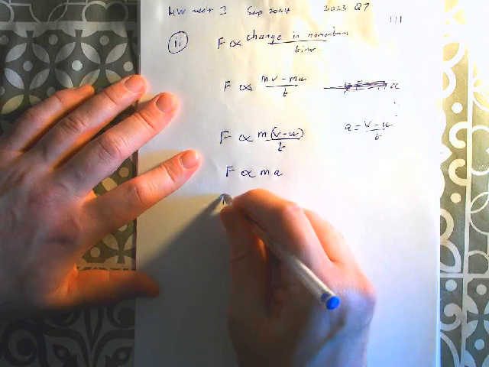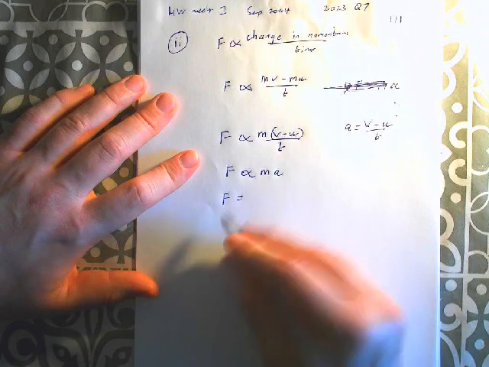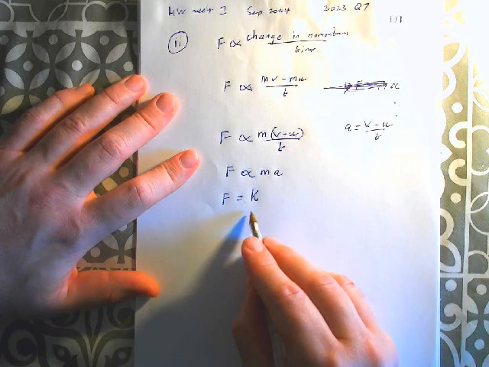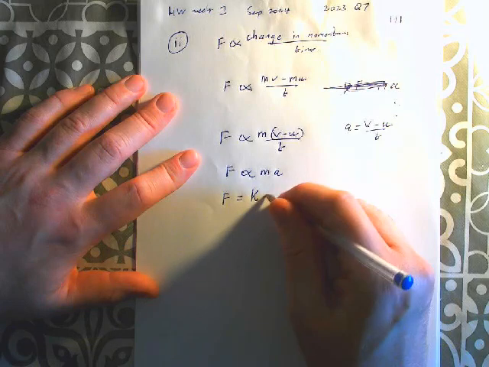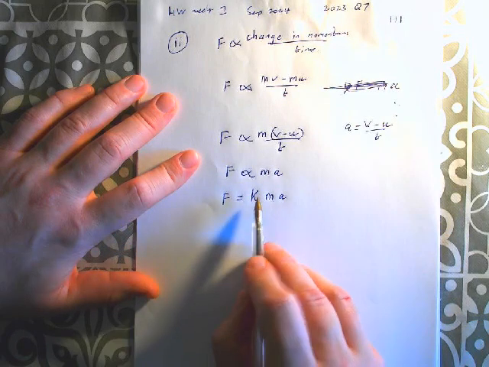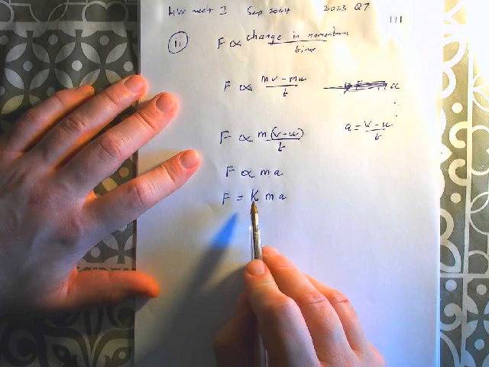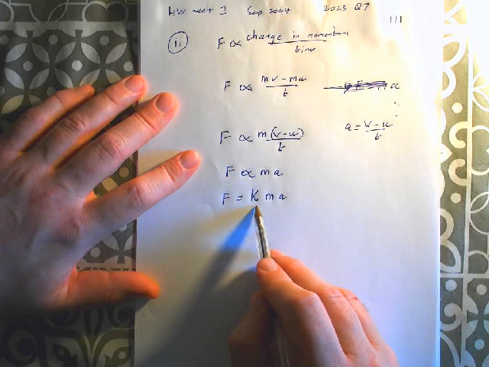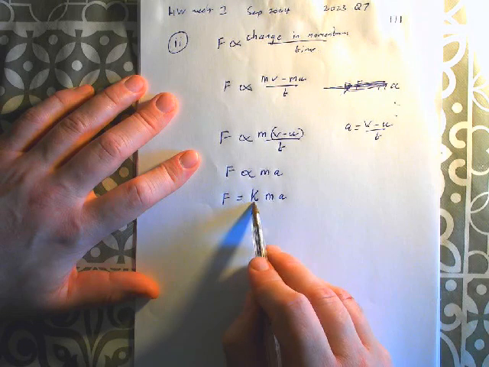But to go from proportional to equals, we have to realize that we can't just lash in an equal sign. There's some number, which we're going to call k. That's going to be our constant of proportionality, multiplied by ma. Now don't panic. I know you're probably wondering where this extra letter is from. An extra letter is like the last thing we need. But don't worry, we're going to get rid of it pretty soon. We're going to eliminate it.